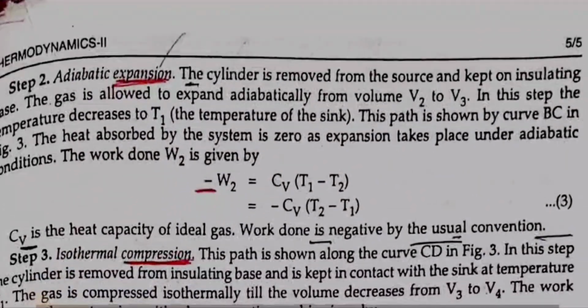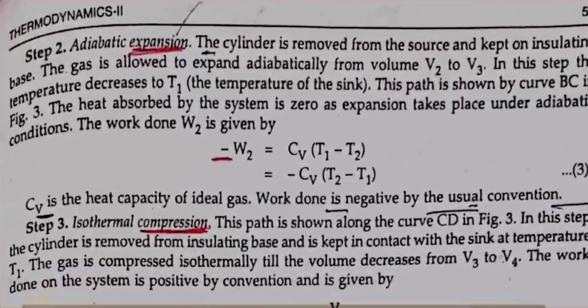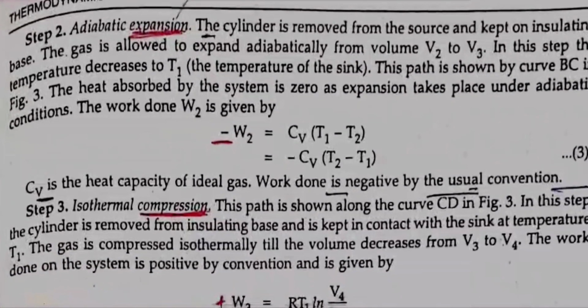Step 2. Adiabatic expansion. The cylinder is removed from the source and kept on an insulating base. The gas is allowed to expand adiabatically from volume V2 to V3. In this step, the temperature decreases to T1, the temperature of the sink. This path is shown by curve BC in figure 3.